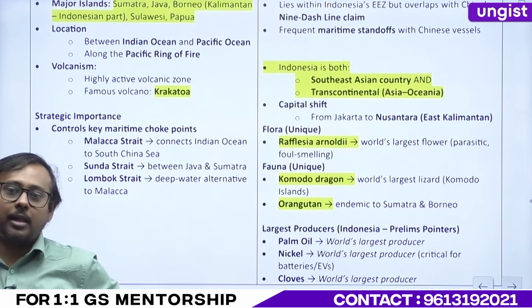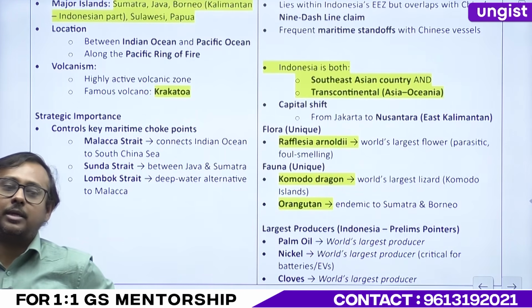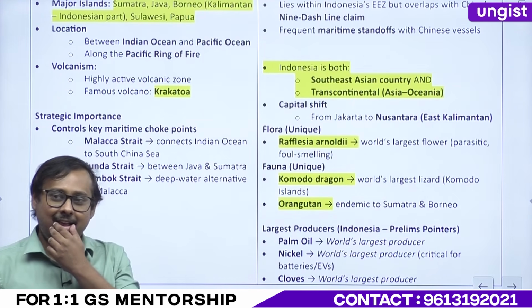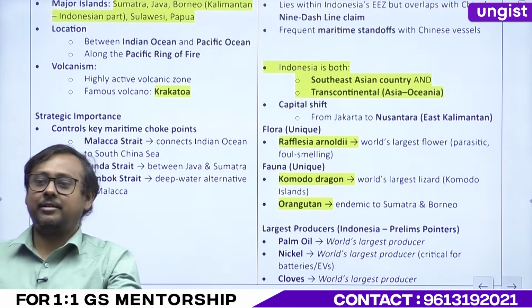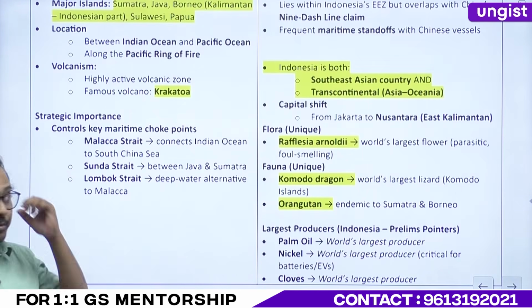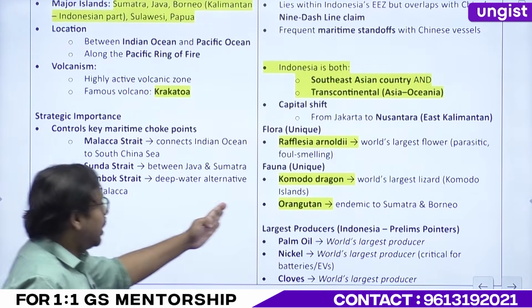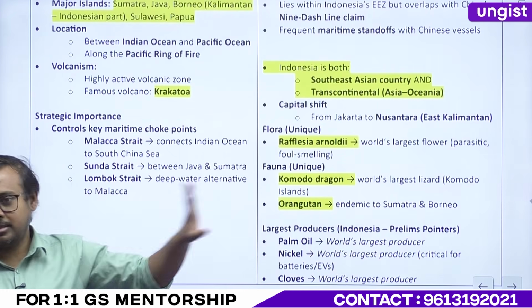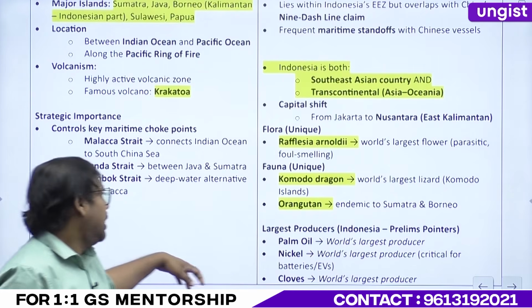Can anybody tell me another one or two plants which are parasitic? Pitcher and Venus flytrap. Venus flytrap and pitcher. You have to do NCERTs, UPSC might ask questions, right? World's largest lizard is your Komodo dragon. This dragon is not actually a dragon, it's the Komodo dragon, right?